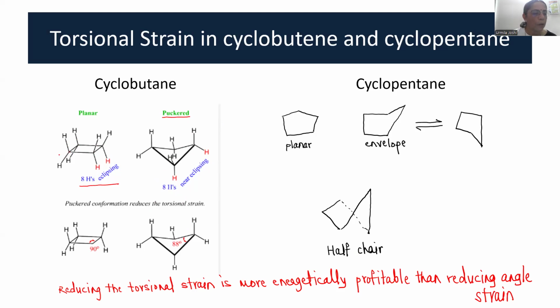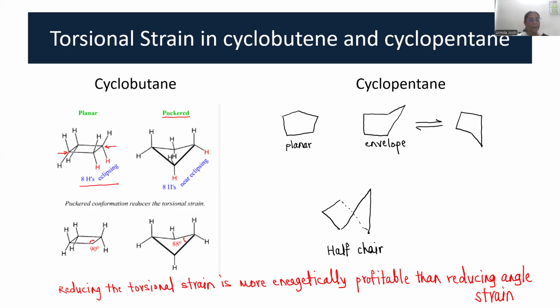Now if I pull this carbon and this carbon upwards, that will result in such a structure. It is called a puckered structure, and in this structure there are no eclipsing hydrogens. All the hydrogens are near eclipsing but not eclipsing. So this puckered structure is a more stable structure.